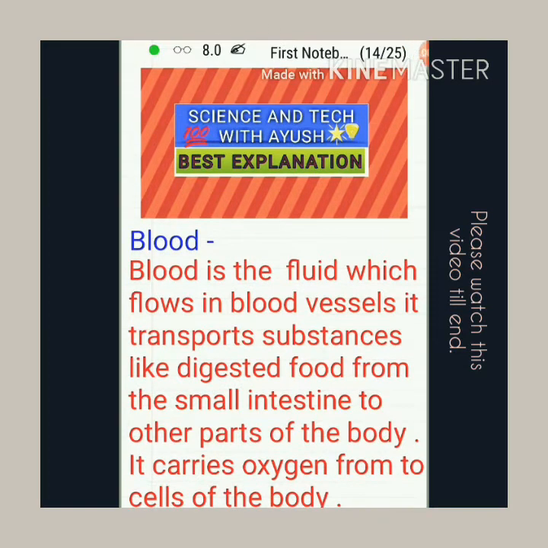So let us continue the topic going on towards the blood. Yes, blood. Blood is the fluid which flows in blood vessels. It transports substances like digested food from the small intestine to the other parts of the body. It carries oxygen to the cells of the body.